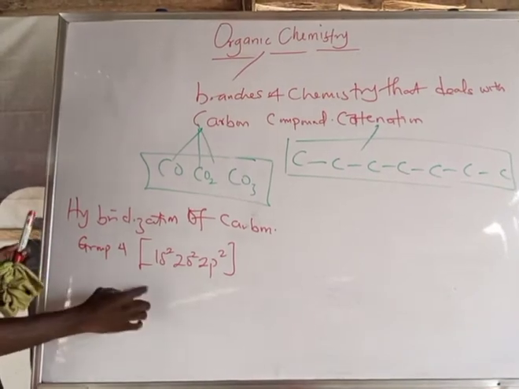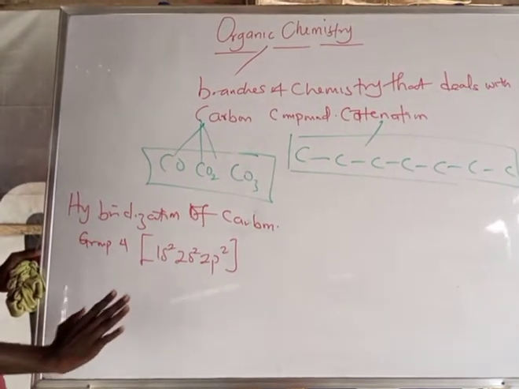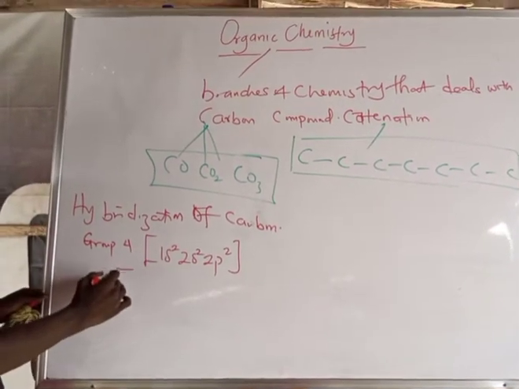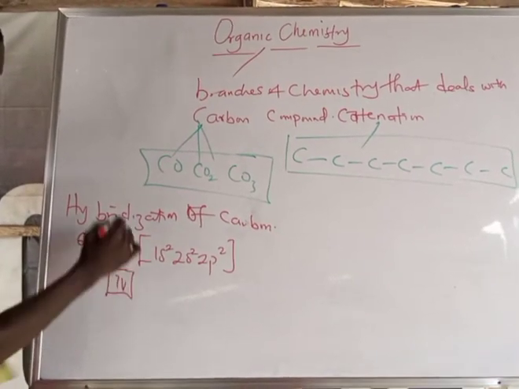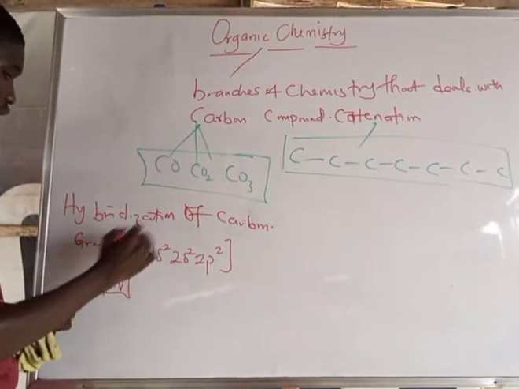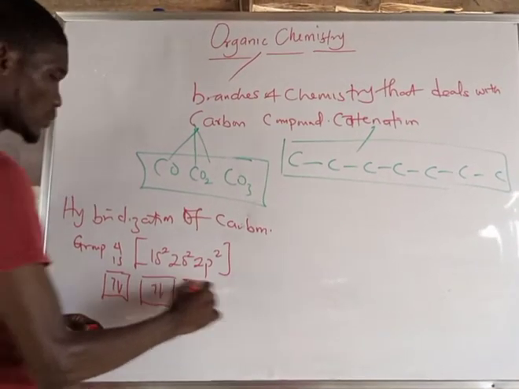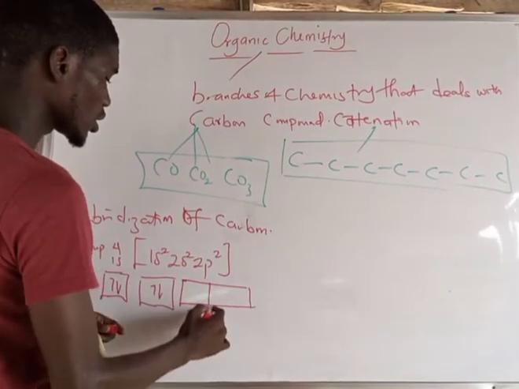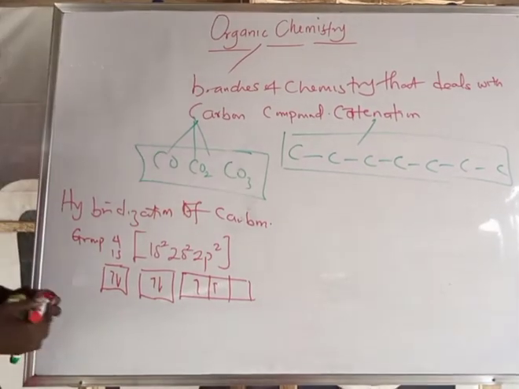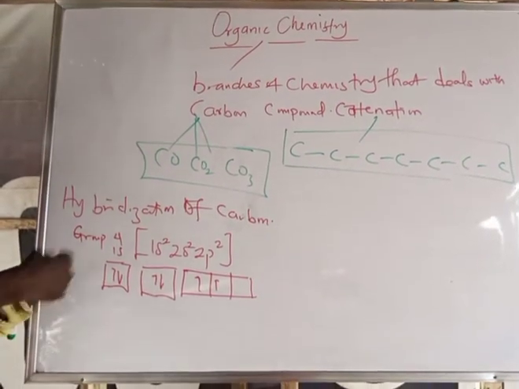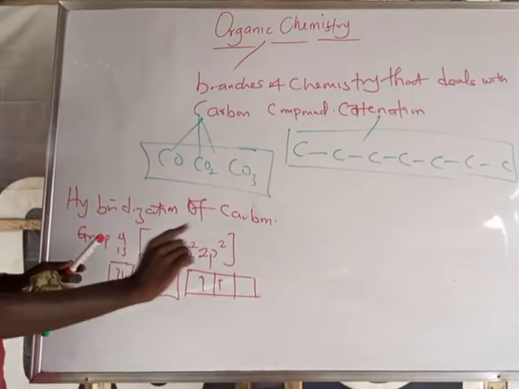So now, what is the hybridization of this? Take note that our 1s has this degenerate orbital. Our 2s has 2 electrons, and for the p we have 1, 2. So we're talking about the mixing of atomic orbitals to equivalent molecular orbitals.